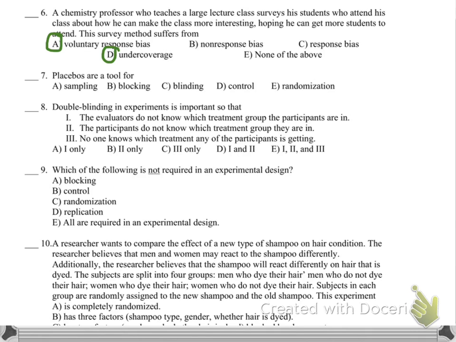All right, let's go here to number 7. Why do we use a placebo? Because it helps with blinding. Double blinding is when the person taking the pill and the doctor don't know what's going on. The doctor is the evaluator, the participant is the person taking the pill, and no one knows. Somebody has to know. So it's 1 and 2, so the answer is D. Which of the following is not required for experimental designs? The answer is E. All of those are part of experimental designs. You need to know that.